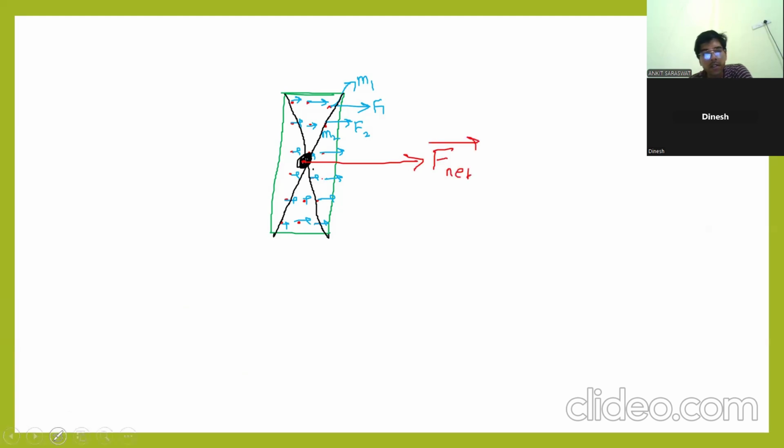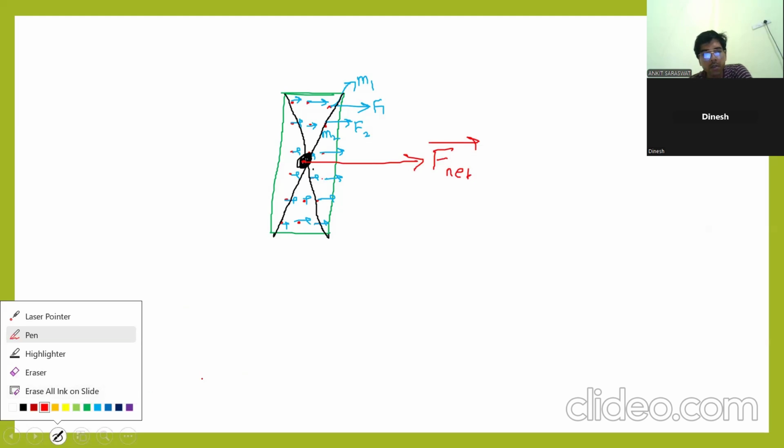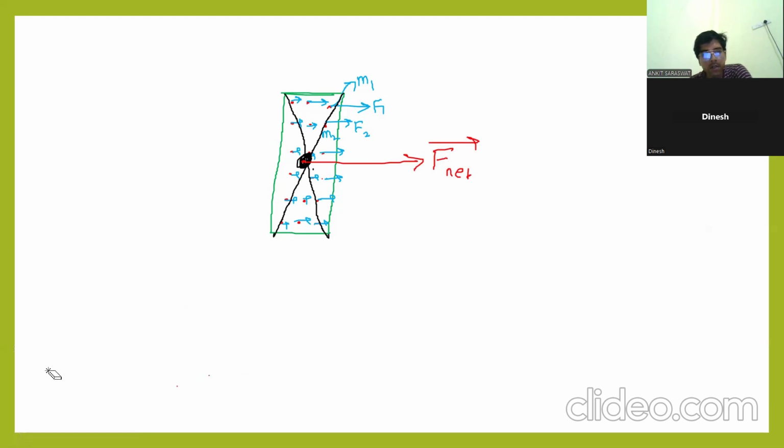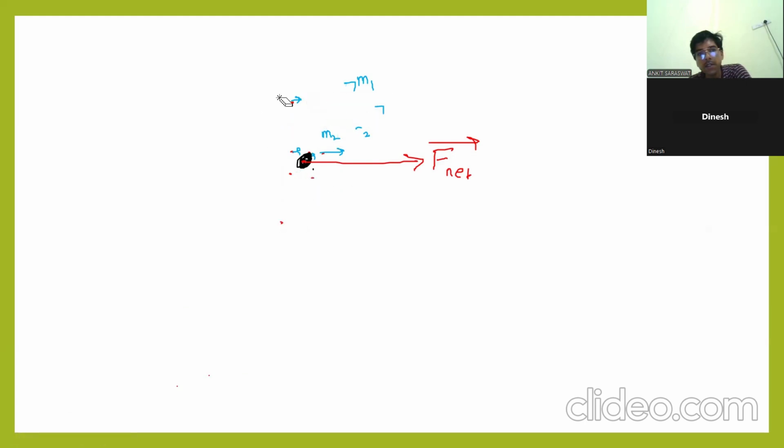Clear? Then my question is, why eraser? I'm using an eraser just to explain. Rather than study all the things, I will explain what I will do. I will see only the center of mass. I will not see the whole body. If I locate the center of mass now and I apply the F net total force, which is the equivalent force of all the particles.